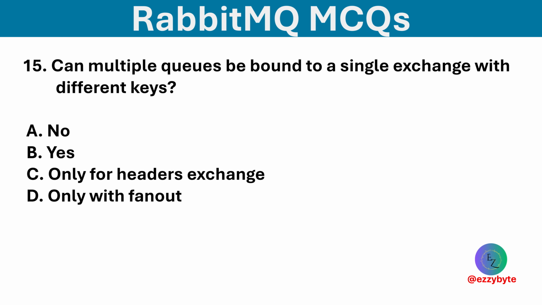Can multiple queues be bound to a single exchange with different keys? Options are no, yes, only for headers exchange, and only with fanout. Option B is correct. Multiple queues can bind to an exchange using different routing keys.